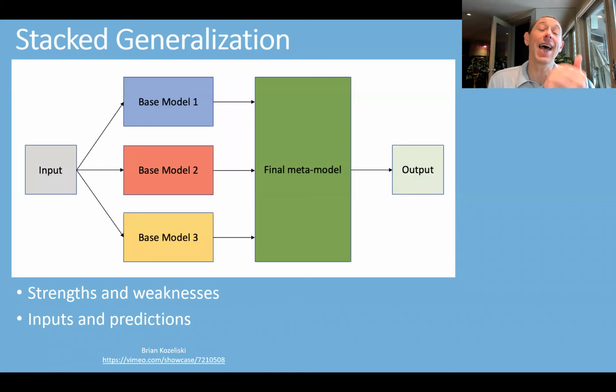There's another thing called stacked generalization. So again, you have a bunch of base models, and instead of averaging them, you're going to say, well, they all have their own strengths and weaknesses. So we're going to create this other model, and we're going to use as the inputs for that model both the inputs for the base models and the predictions of these base models. The idea is that this final model is going to pick up on some of the strengths and weaknesses there, and it's going to do something a little bit different, a little more sophisticated than some kind of weighting and voting scheme. All right.